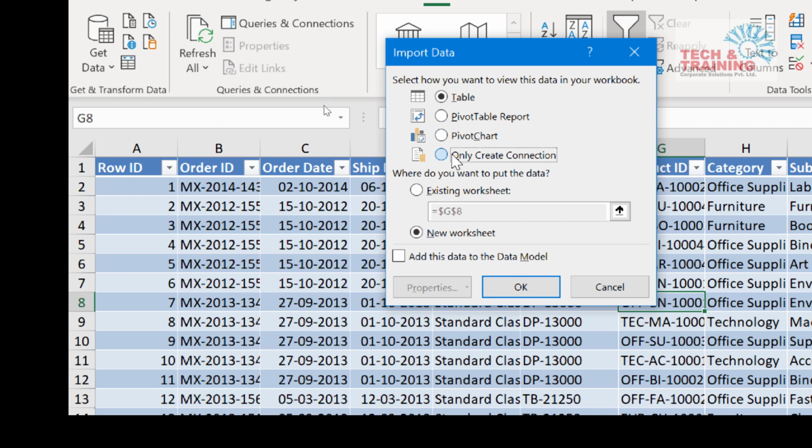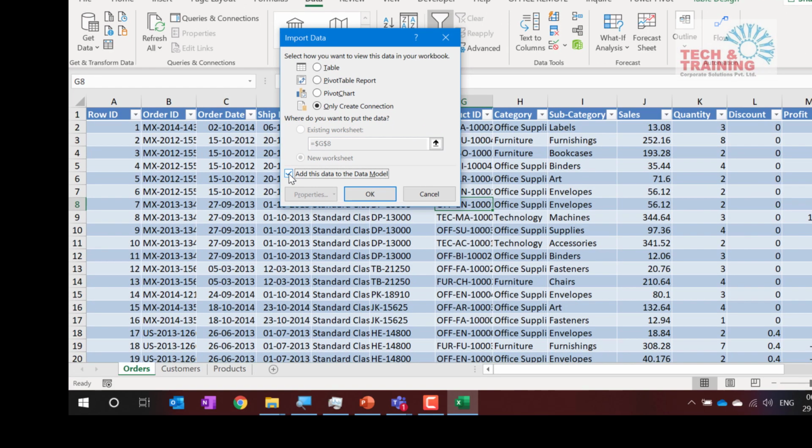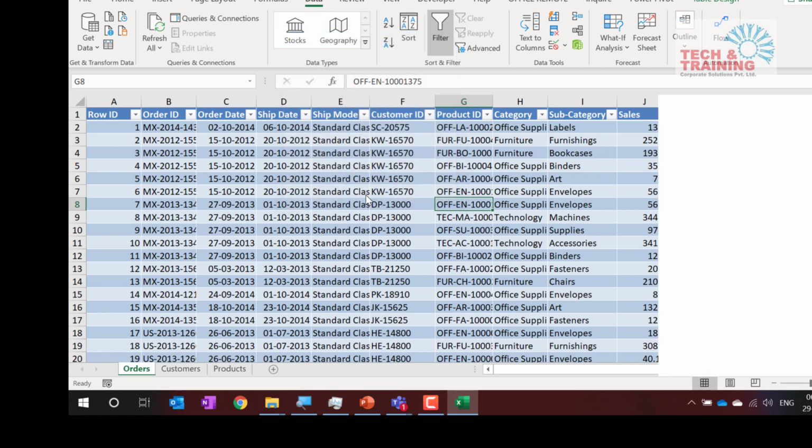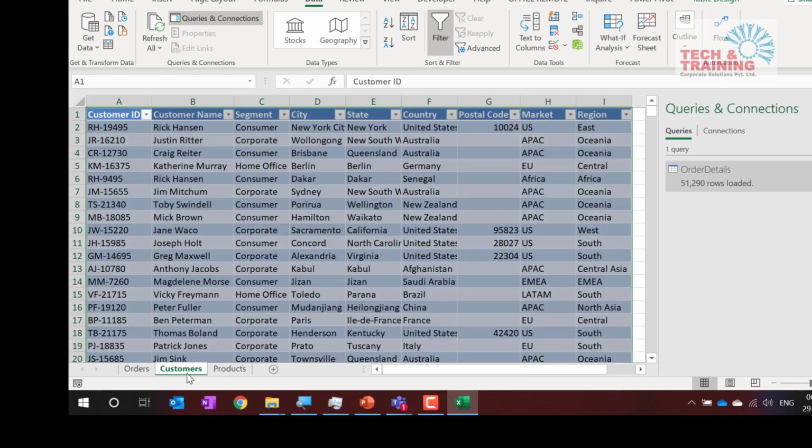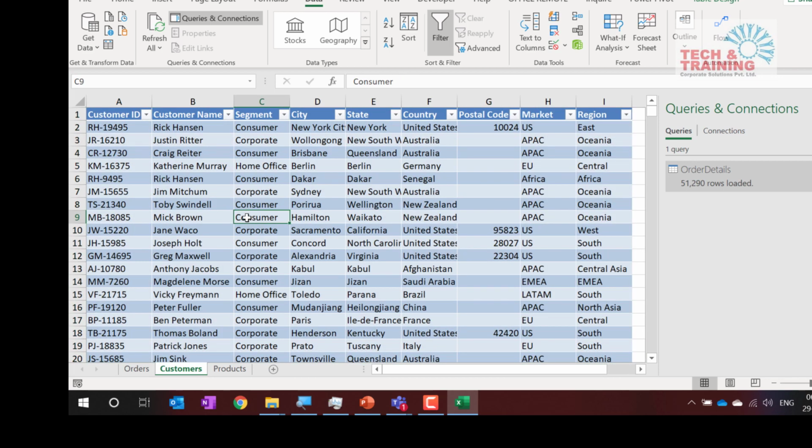Here I'm going to click on Only Create Connection, and I'm going to check the box that says Add this data to the Data Model. This is the same option that we used earlier. Now it is showing how many rows have been loaded, but unlike yesterday, it is not creating a separate sheet.